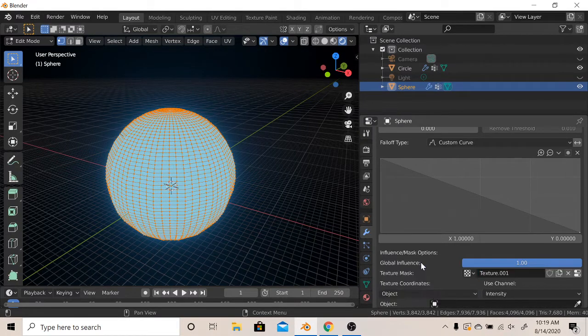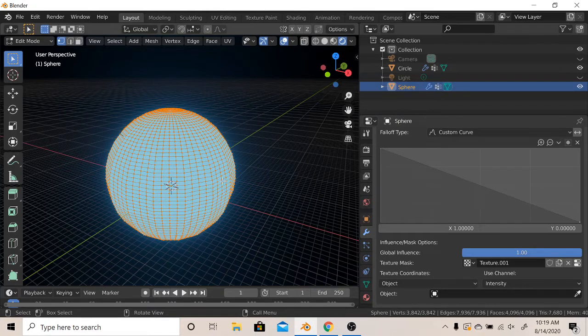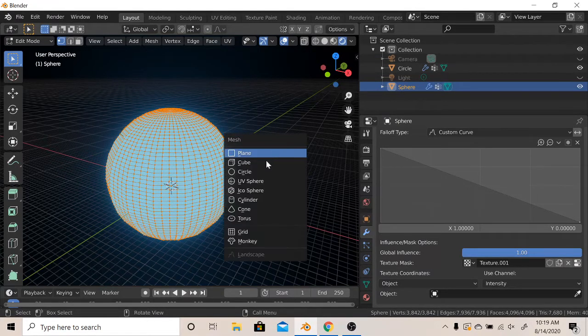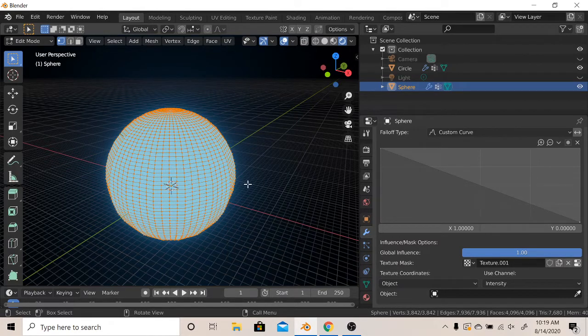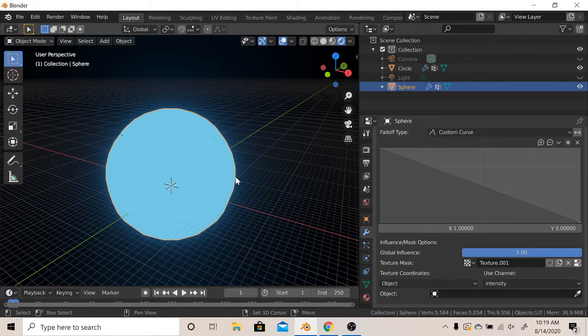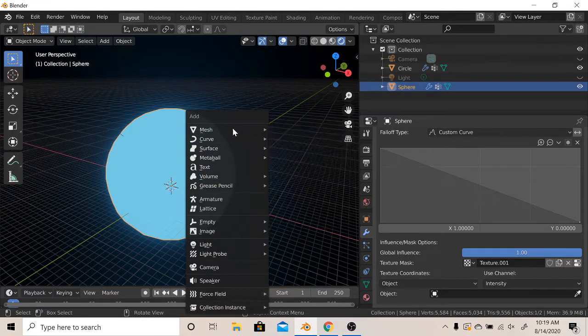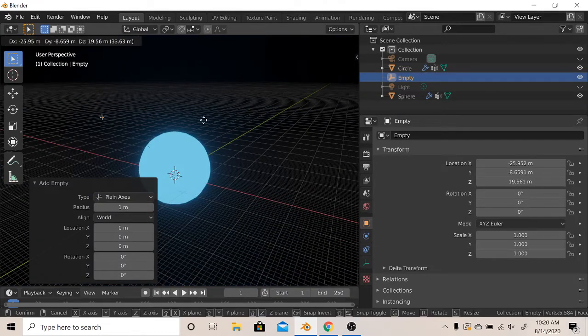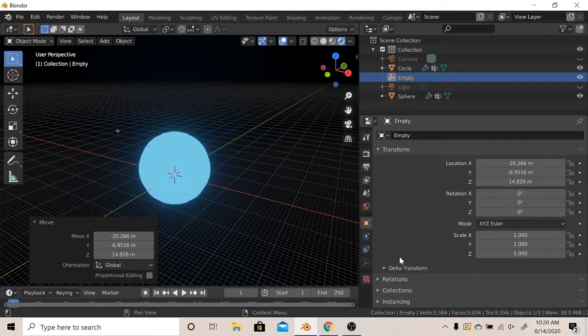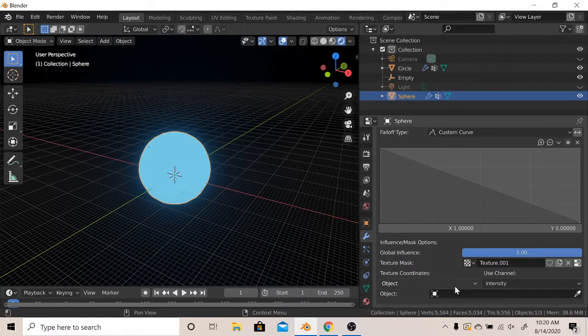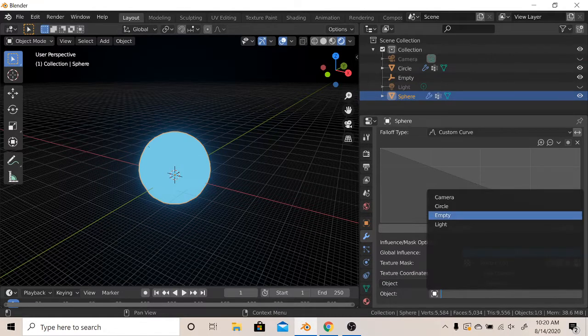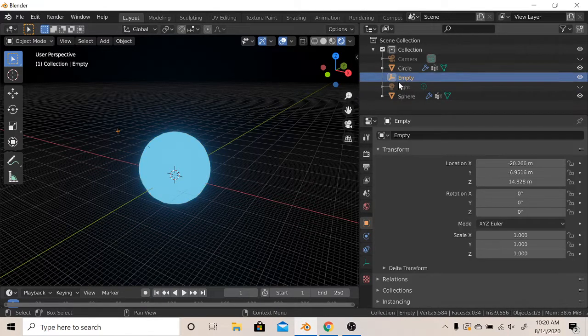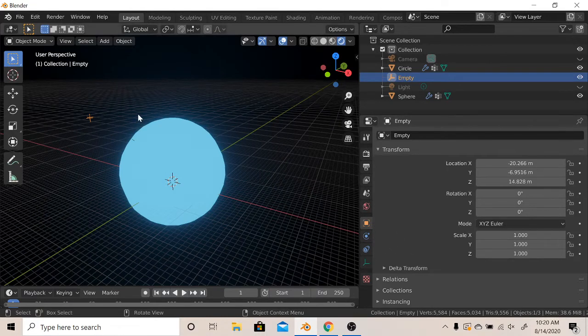New logo. Oh, no, not object. So let's add object. Shift A. Crap, I'm in edit mode. Also, if you want to add something in edit mode, don't do it unless you want it to be the same color and really hard to fix. So let's go add plane axis. Let's take it up here. So I'm using the object mode. Empty. The plane axis is called empty.